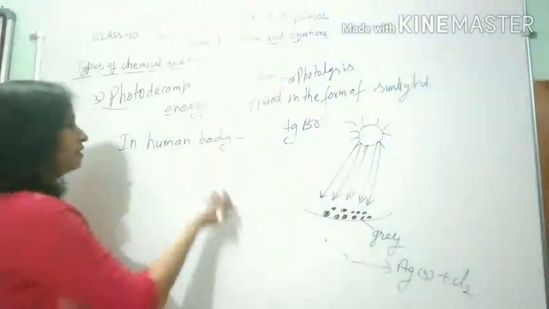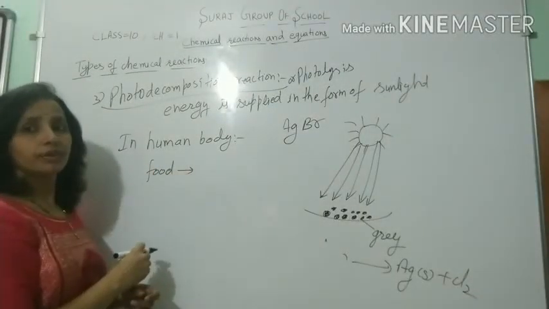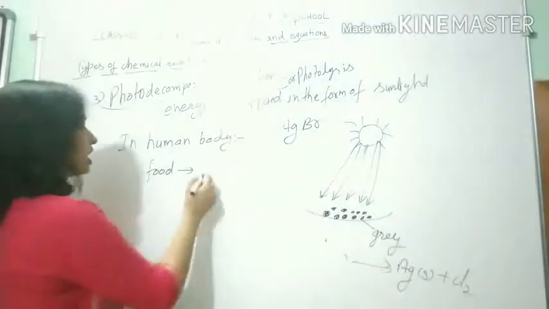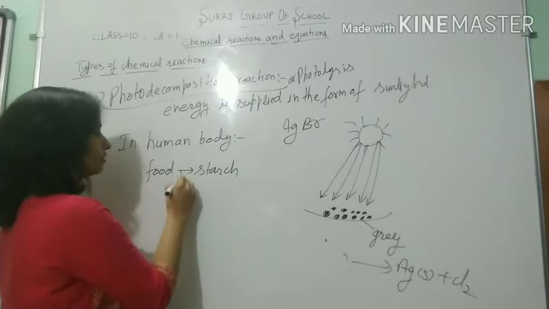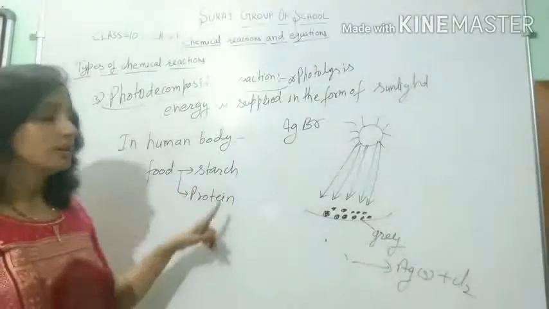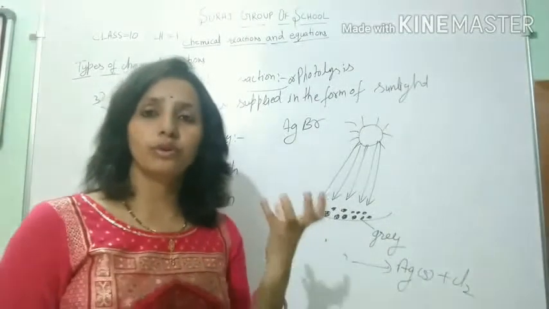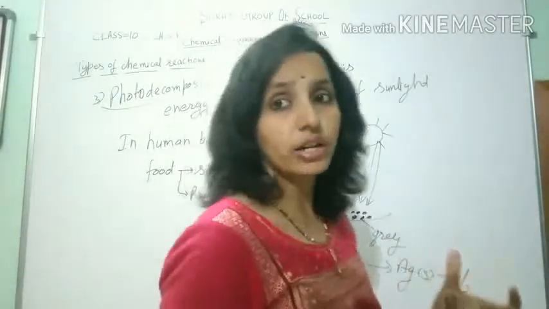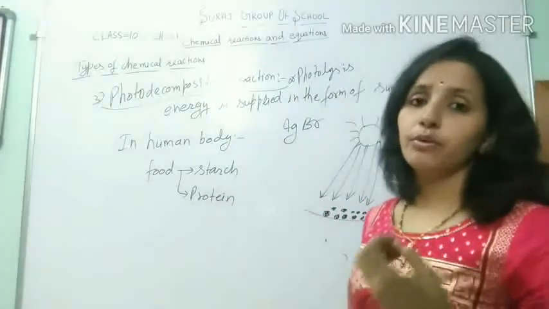Like that, we eat food. This food gives us starch and protein. Starch comes from wheat, rice, this type of grains, and protein comes from milk, eggs, this type of food items.